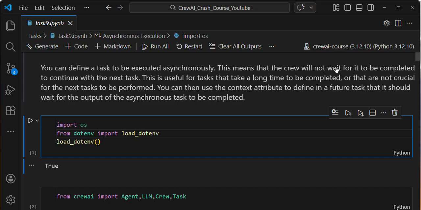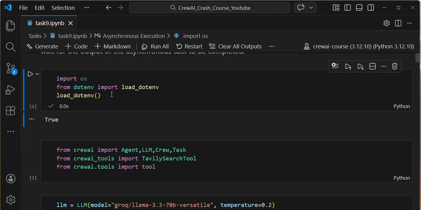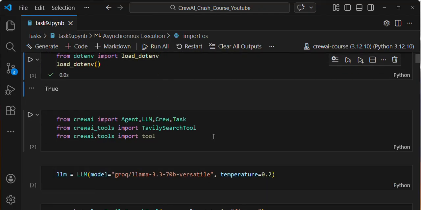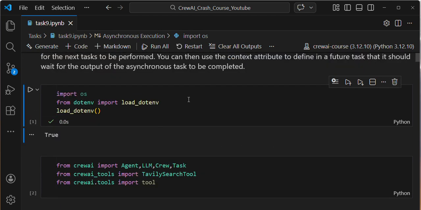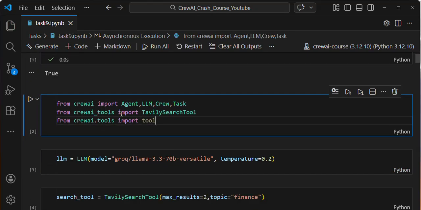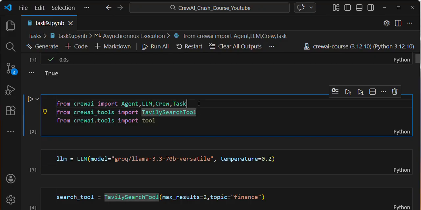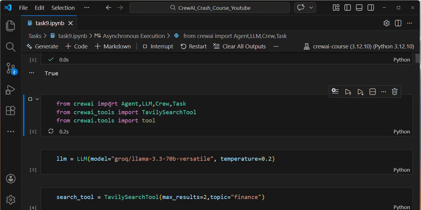First, I'm selecting my kernel. This is my kernel. I am executing this cell. I hope you are aware of this load_dotenv, because in every video I explain what it is. Please watch my previous videos. I don't want to repeat the same thing again and again.